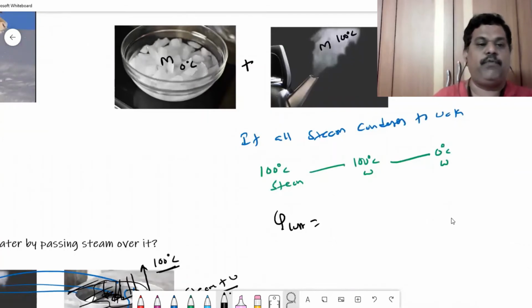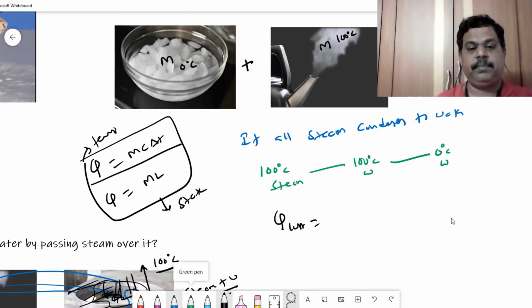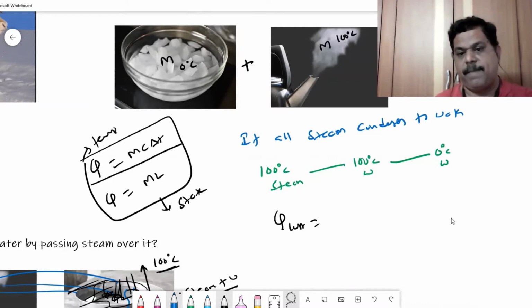So remember here two formulas are very important: Q is equal to mc delta T, and Q is equal to mL. We use the first formula for change of temperature, and the second formula for change of state. So here there is a change of state, so mL, plus this is a change of temperature, so mc delta T. We don't know the mass m, into L of steam is 540.